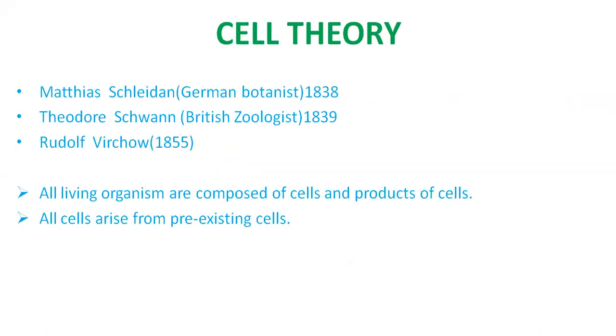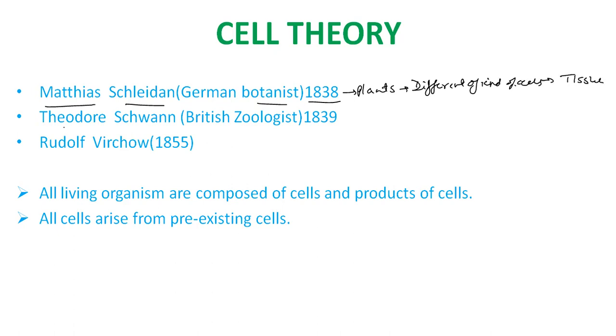Okay, next is cell theory. The scientist Matthias Schleiden, a German botanist, in 1838, was studying plants and discovered that plants are made up of different kinds of cells, which further form tissue.